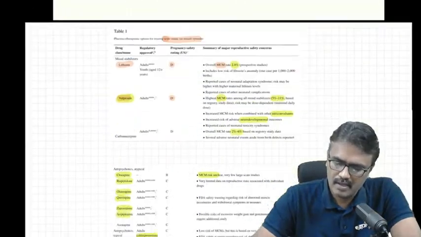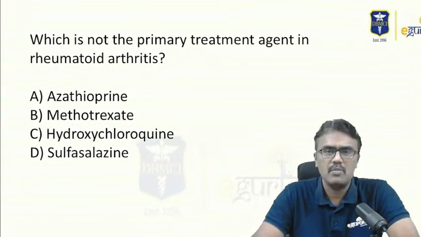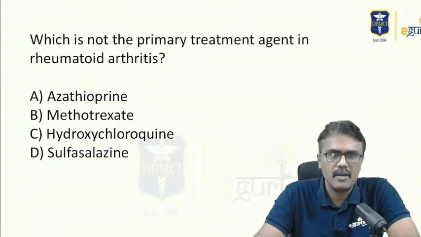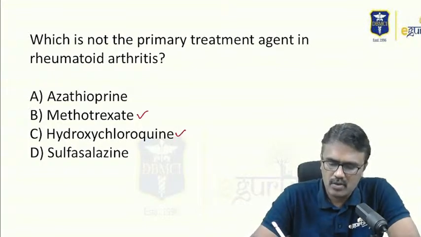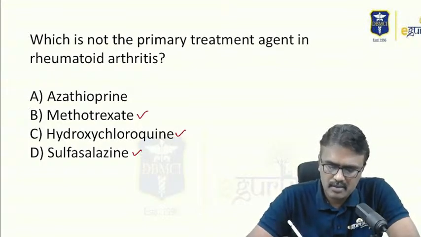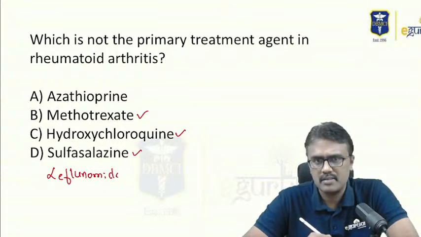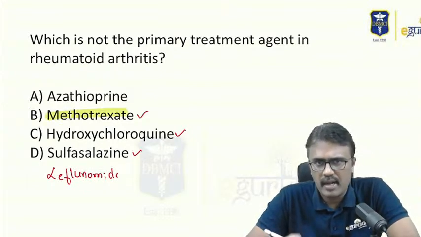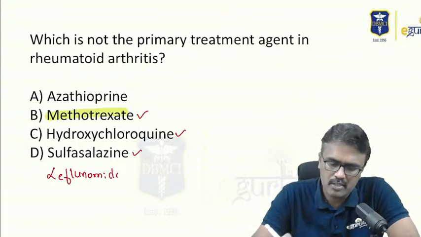Now, let me move on to the next question, which is: not a primary treatment agent in rheumatoid arthritis. Remember, it's a simple, straightforward question. Methotrexate, obviously we use it. Hydroxychloroquine, we use it. Sulfasalazine and leflunomide. These are the DMARDs which we start in rheumatoid arthritis. First, we'll attempt with methotrexate. Otherwise, we add hydroxychloroquine, sulfasalazine, leflunomide, depending on the response.